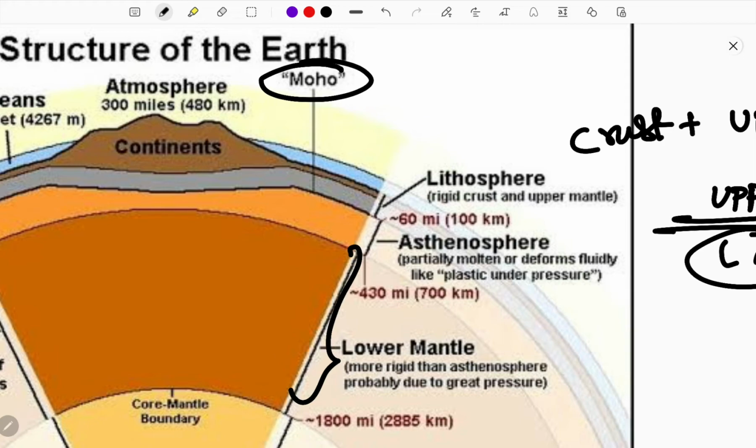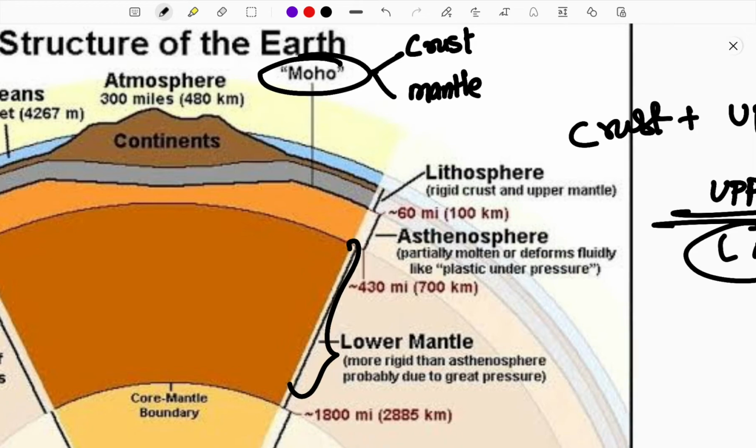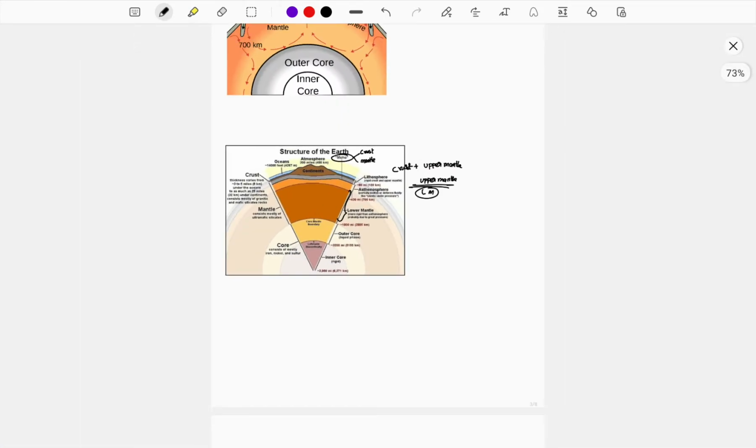What is Moho discontinuity? Moho discontinuity is a layer between the crust and mantle. It is where there is a change in the composition of the materials, so there is a layer called the Moho discontinuity between them. Okay guys, we shall read about discontinuities later.